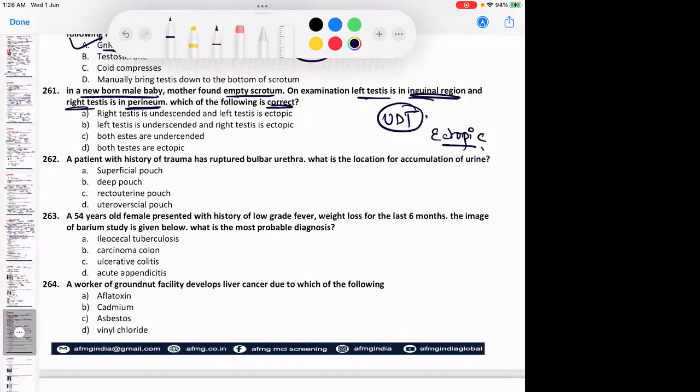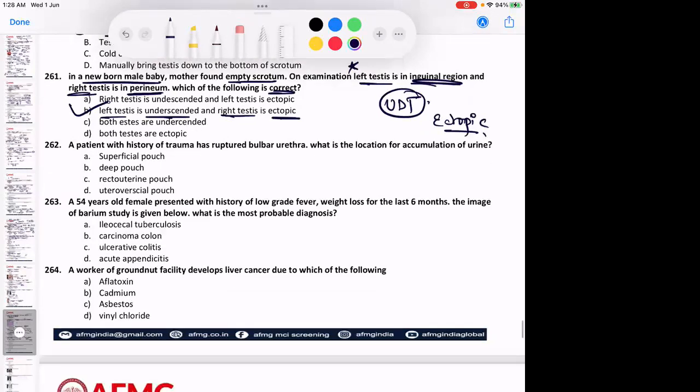What is said here? The left testis is in the inguinal region. That means it is in the normal pathway. So it is a left-sided undescended testis. But where is the right testis? In the perineum or the iliac fossa. So the right testis is ectopic over here. So the answer is option B. It is an important question. Don't make a mistake over here.